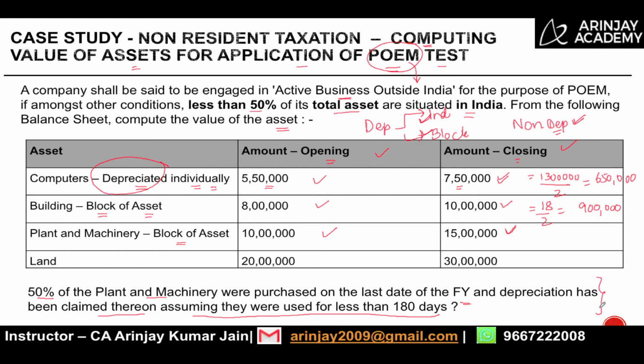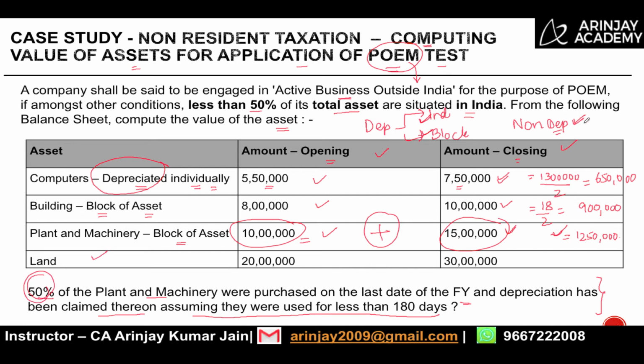For the purpose of calculating the value of assets, when you need to calculate the total assets situated in India, the date of purchase is not relevant. What is relevant is the opening and the closing value and the average of these two. So 10 lakh plus 15 lakh, 25 lakh, divided by 2 is 12,50,000. This is what is relevant. We don't make any adjustment for this.